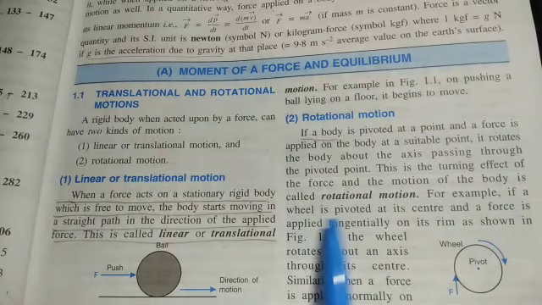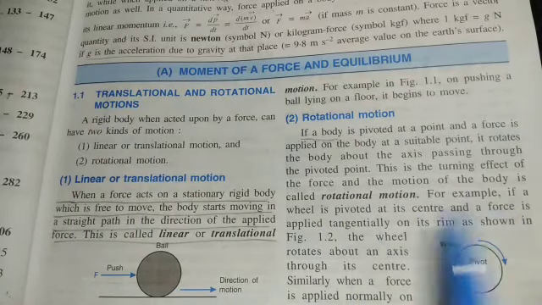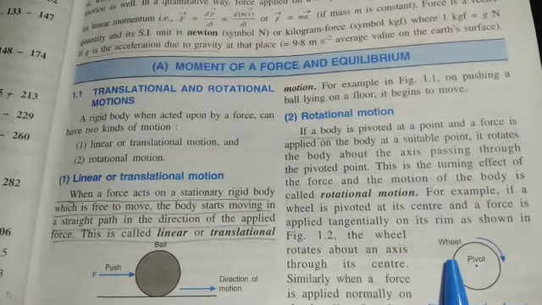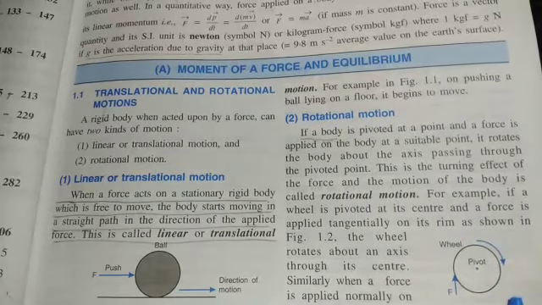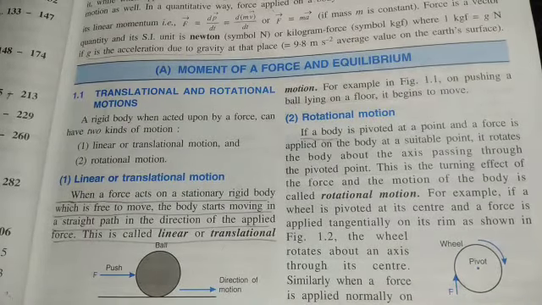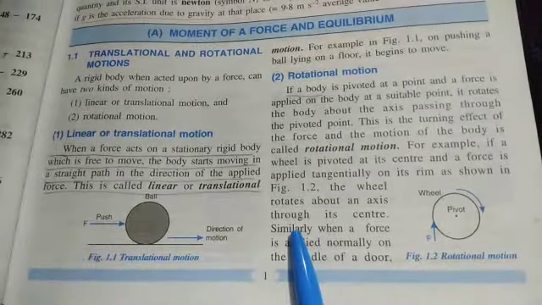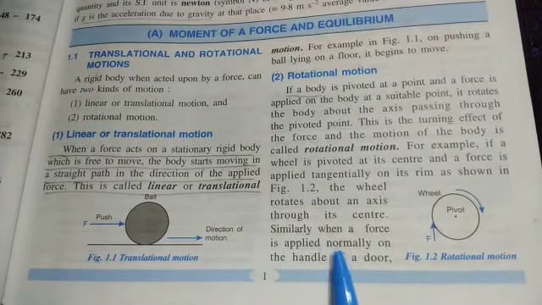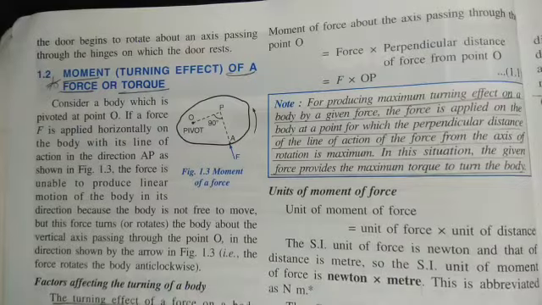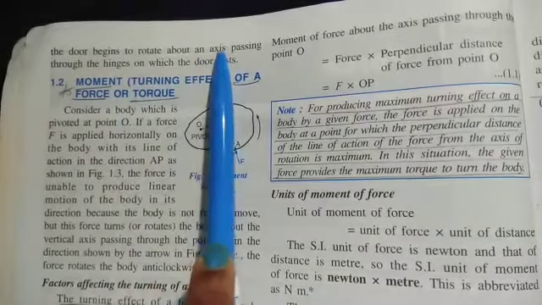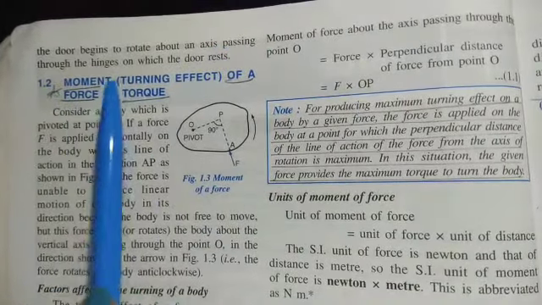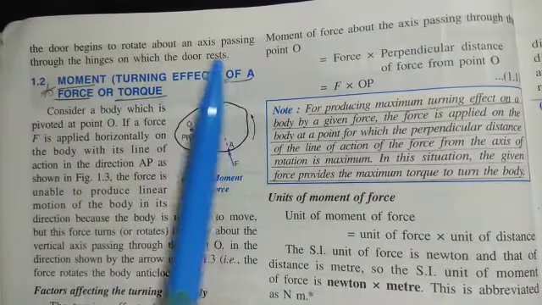For example, if a wheel is pivoted at its center and a force is applied tangentially on its rim, as shown in figure 1.2, the wheel rotates about an axis through its center. Similarly, when a force is applied normally on the handle of a door, the door begins to rotate about an axis passing through the hinges on which the door rests.